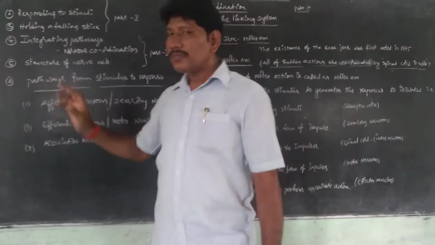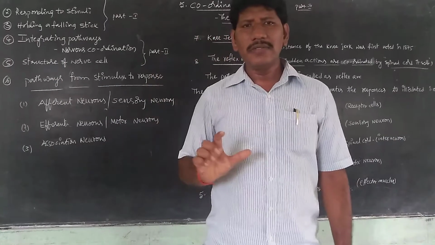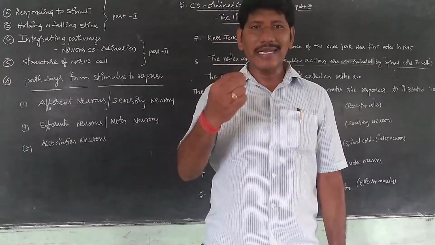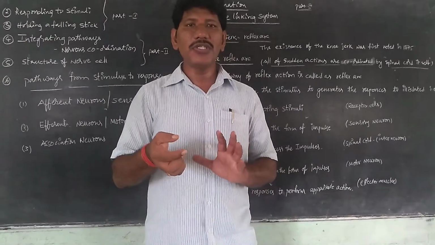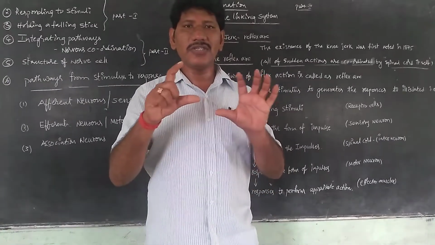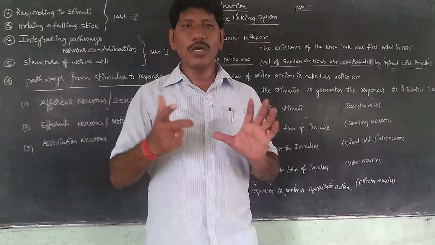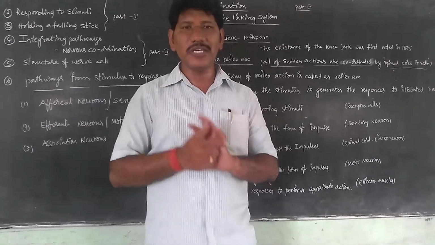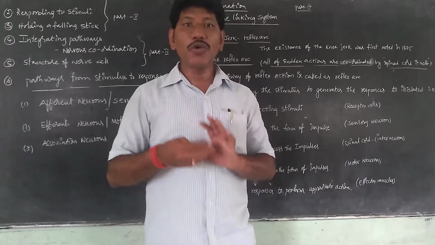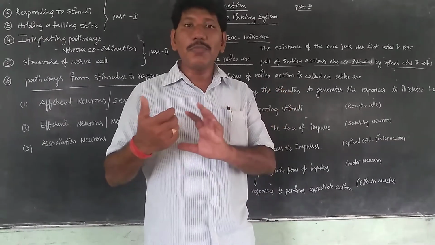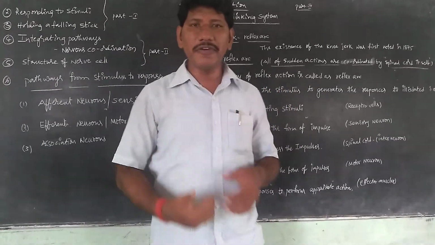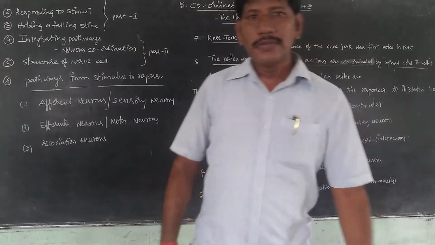In the textbook, they have given clear diagrams regarding stimulus to response, like a sensory neuron and a motor neuron. Based on the picture, how can we identify that this is a sensory neuron and this is a motor neuron?